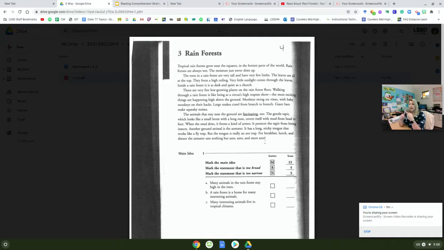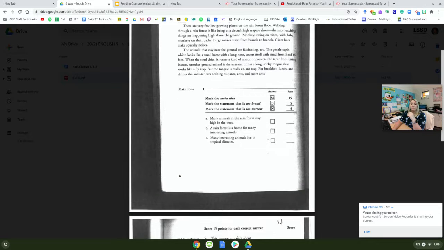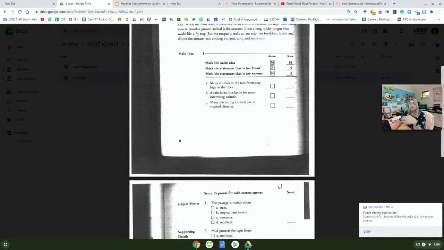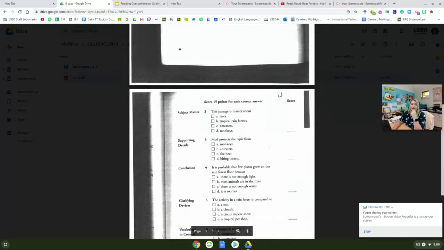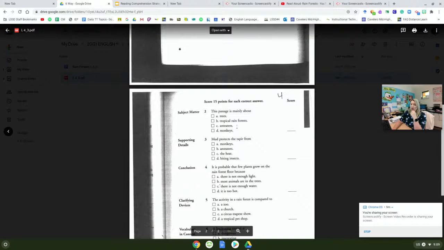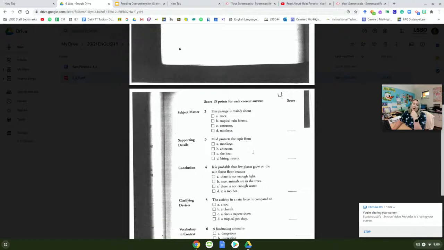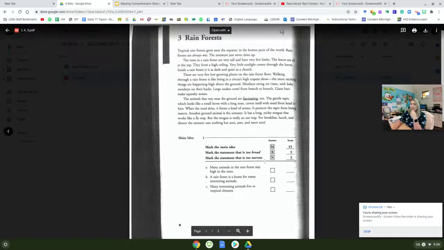Make sure to read the title, make predictions, visualize it in your mind when you're reading it. Maybe read it two or three times through, then you'll really know a lot about the story. You don't have to go through the questions first, but I do recommend it. And then when you're not sure, eliminate the wrong answers and then go back, scan the text and reread for more information. Good job, guys.